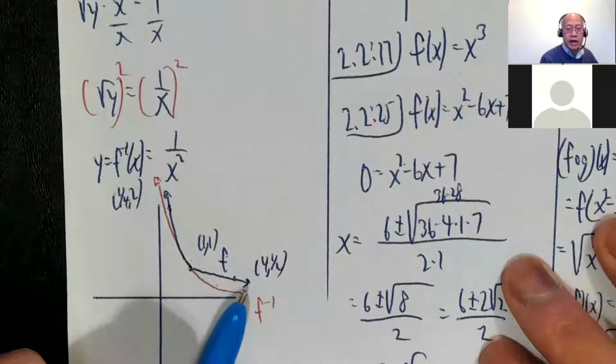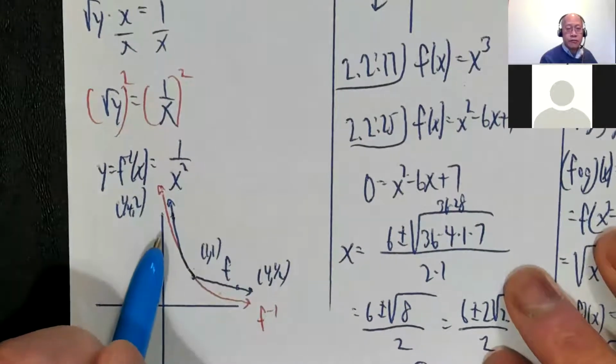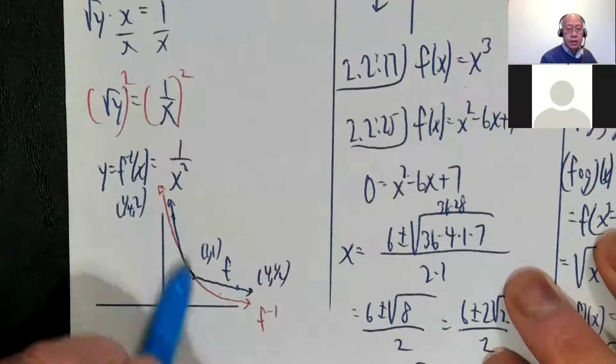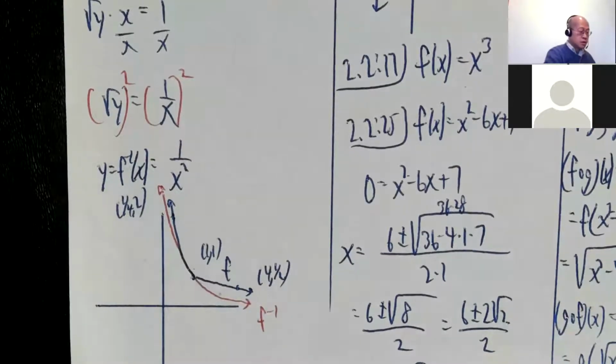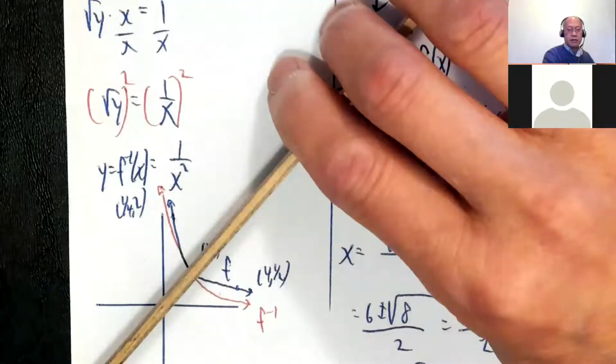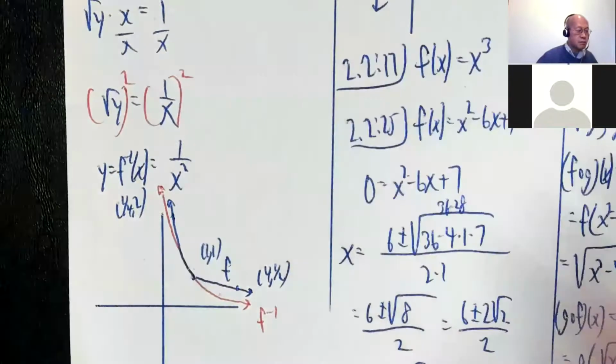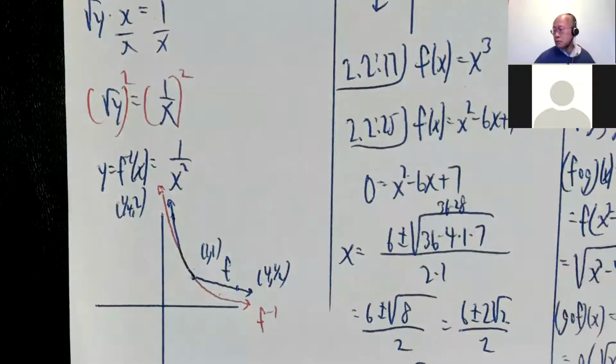Okay, and then over here I had 4 comma 1/2, which means over half you would have 1/4 comma 2, and so on. And so it ends up looking something like that. It's kind of hard to see the reflection, but that ends up reflecting there. That ends up reflecting there. And so that's that one.